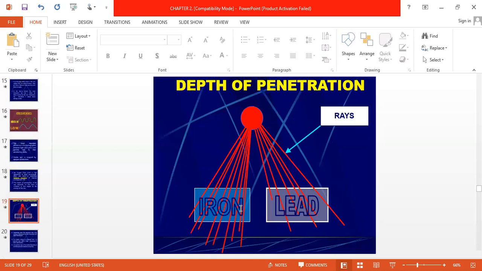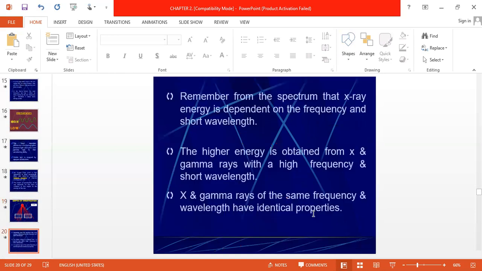Now see here, both thicknesses are the same, but iron has less density as compared to lead. That's why in iron more radiation reaches the film, and with lead less radiation reaches the film, because lead is a highly dense material as compared to iron.